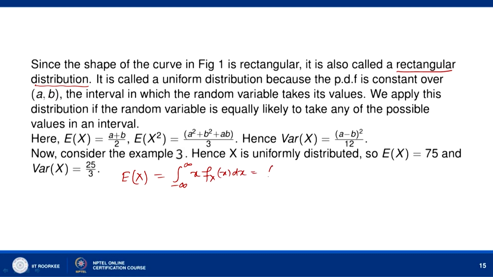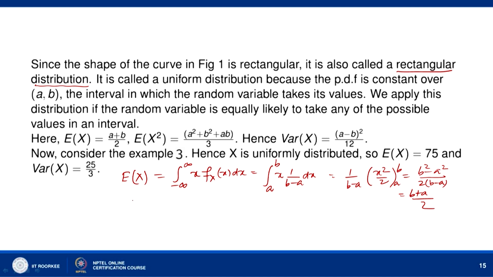This will be equal to the integral from a to b of x times 1 over b minus a dx. So this will be equal to 1 over b minus a times x square by 2 from a to b, which is b square minus a square divided by 2 times b minus a. So this is (b plus a) by 2.